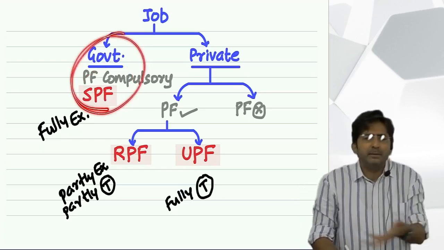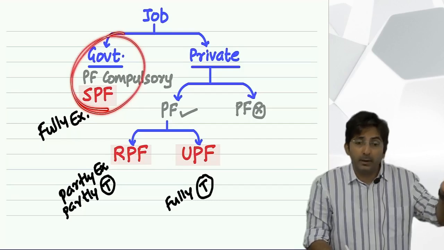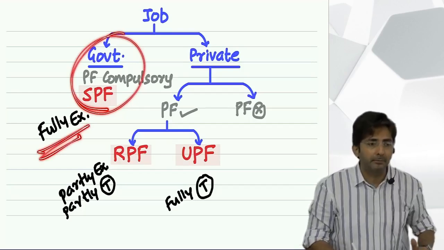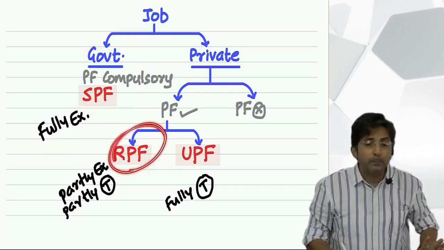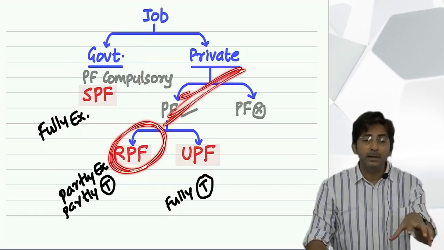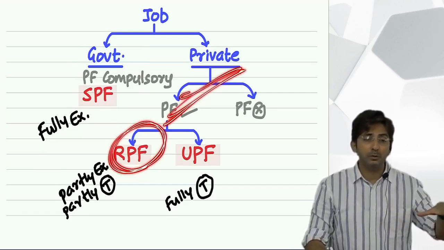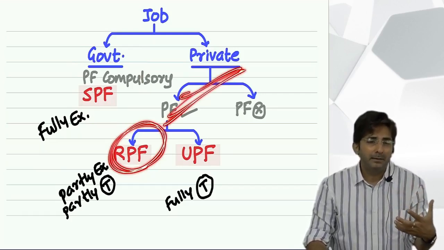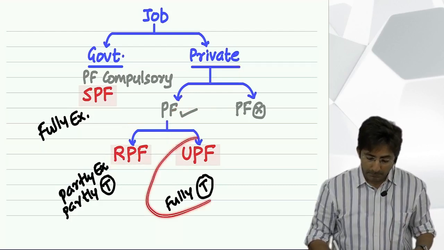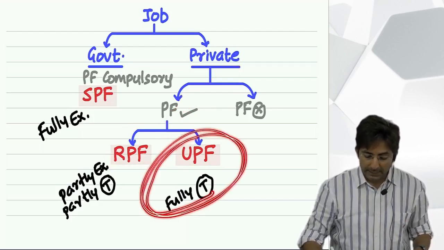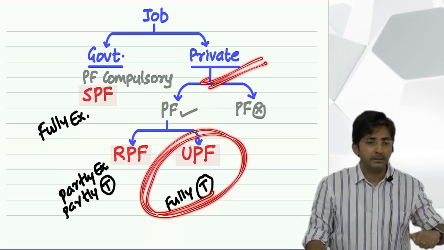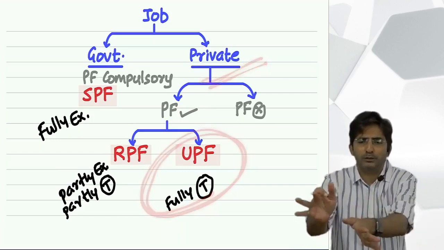And who makes all the income tax rules? The government only. And if someone is working in the government, they will always get priority. It means for them it will become fully exempt. But these people are also getting priority, although they are private sector people, because they are investing fund money as per government directions. So the government is partly happy with them and partly not so happy, because after all they are private sector people. But these people, the government hates them, because they are private people and they are not even using the fund as per government directions. So they will suffer.